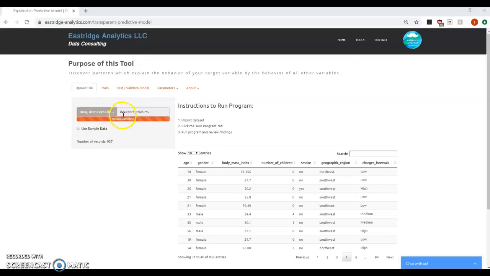First, we've uploaded the insurance training data, which is a file that shows each customer's demographic information with the target variable of how much the customer has claimed in insurance over time. A low charges interval means the customer charged less than $5,000 to the insurance company, while the high represents greater than $10,000.